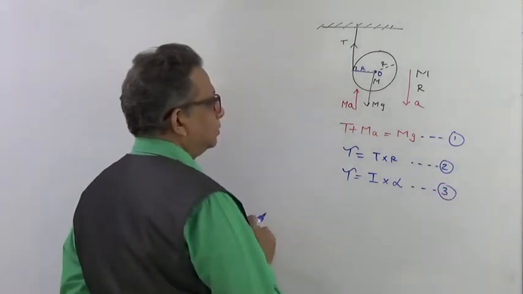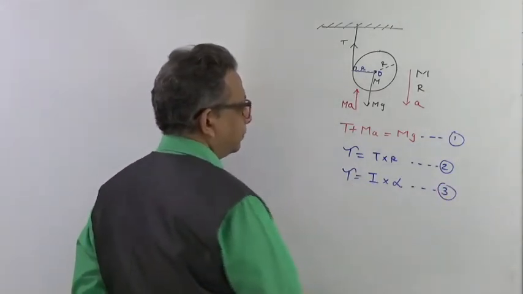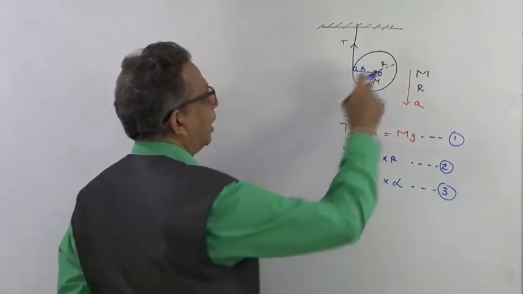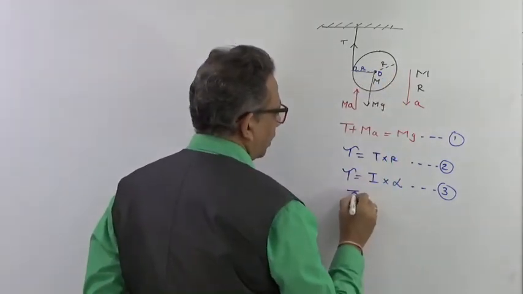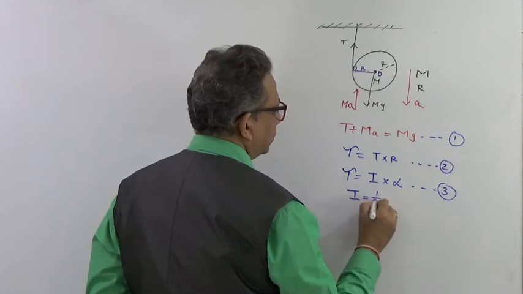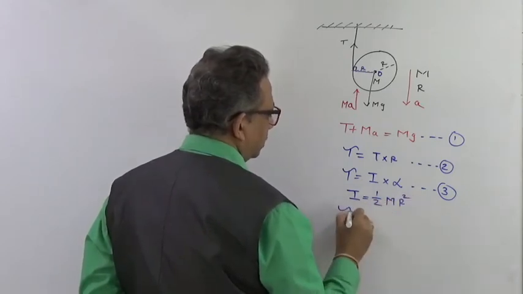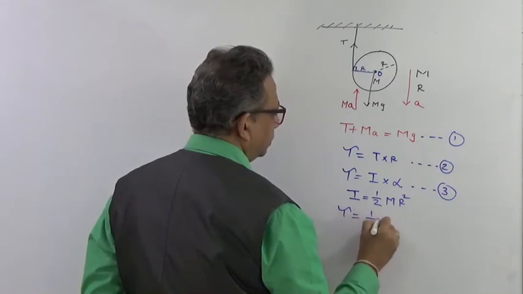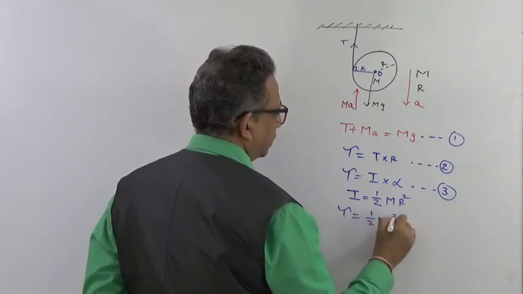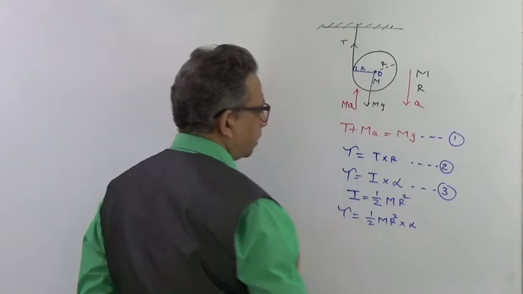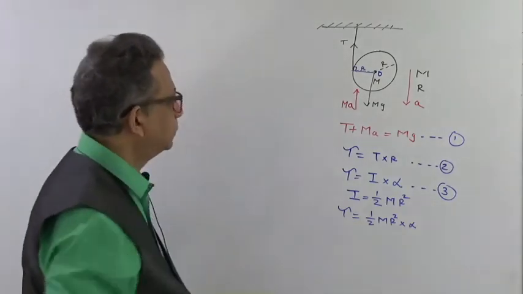Now let us write down the relation of I. What is the equation of I? I of a disk is equal to 1/2 m r square. So torque will be equal to 1/2 m r square into alpha. Is that clear?